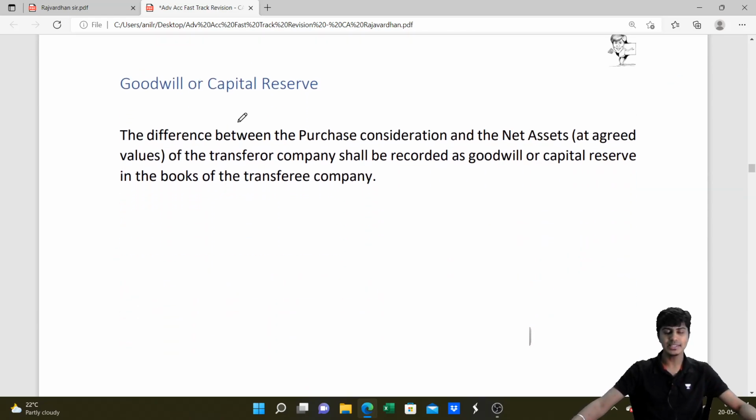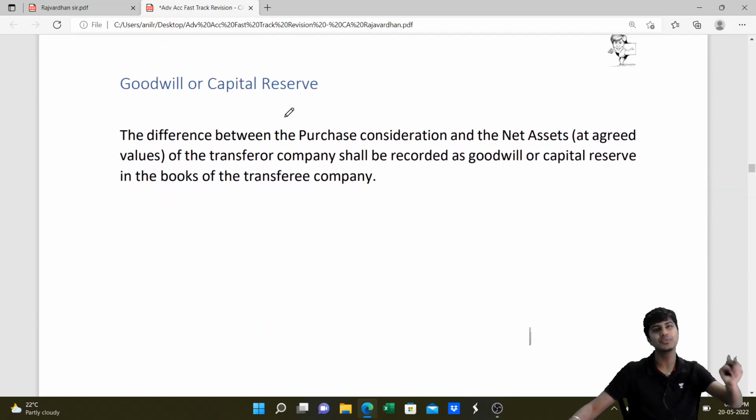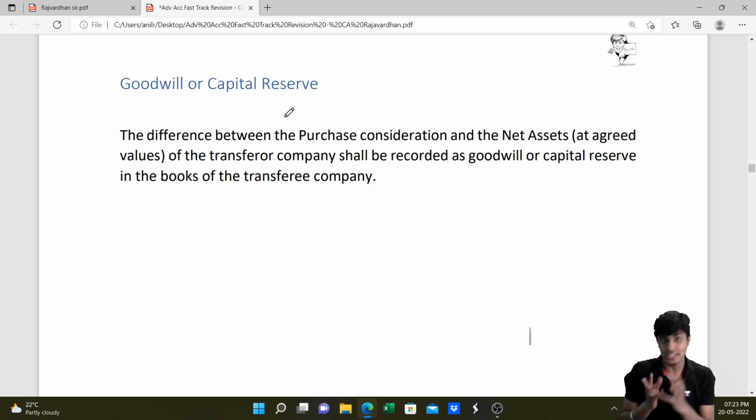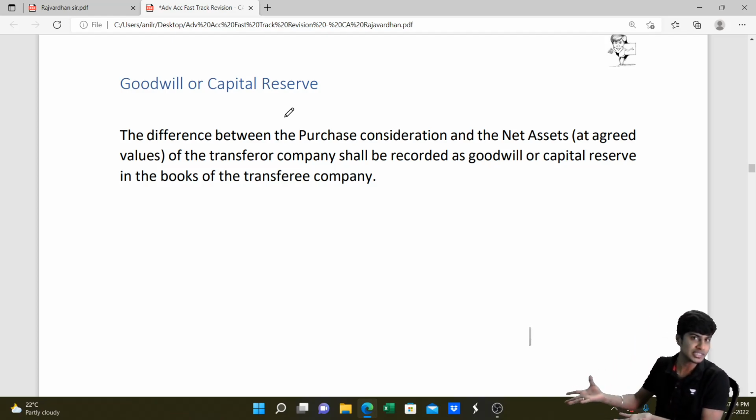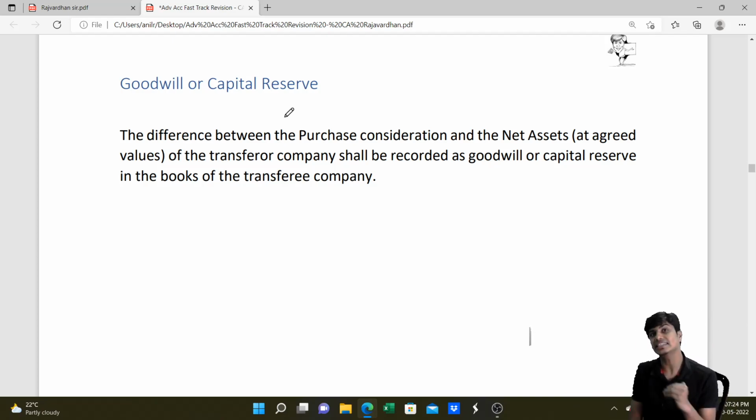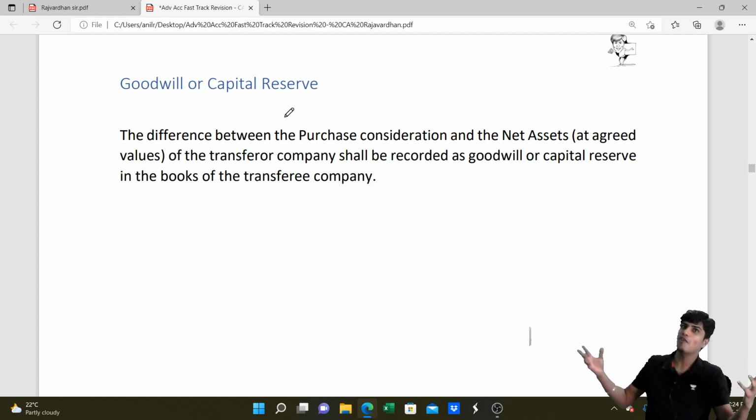Now let's quickly see, okay, goodwill or capital reserve is the difference between net assets taken over and purchase consideration. Net assets taken over is the revised value of all the assets minus the revised value of liabilities. When we do that, what we get is the net assets taken over, NATO, the value of the business that we took over as transferee. That should be the consideration that we pay. If the consideration that we pay is more, then as a transferee I'm paying more than the value of assets that I'm getting. That is goodwill. If I'm paying less than the value that I'm getting, then I'm in profit, my friends. It's capital reserve.